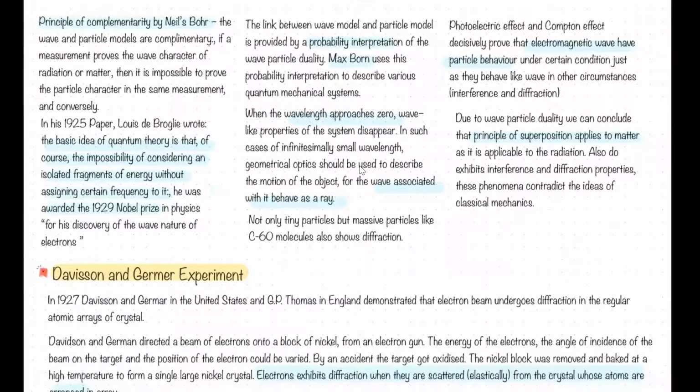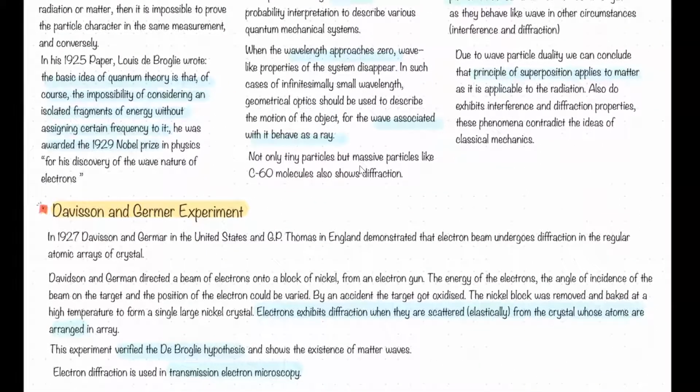So it helps us to apply that also, right? Now, the Davisson and Germer experiment: you should note that Davisson and Germer, and even Thomson, both did the same kind of experiment. They sent an electron beam for diffraction from an atomic crystal, right? They took an atomic array of crystal, so a lattice will be there, planes will be there, and they diffracted the electrons from there.